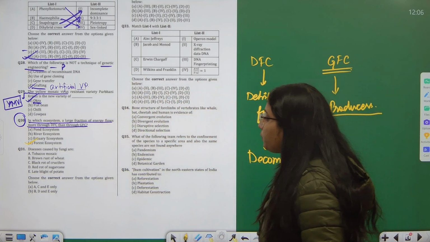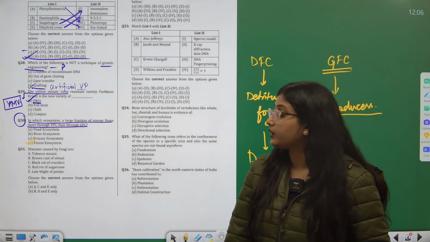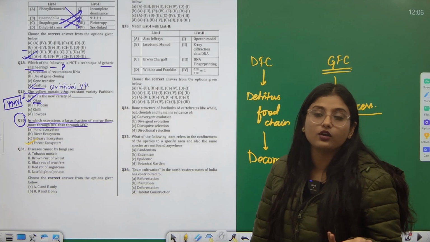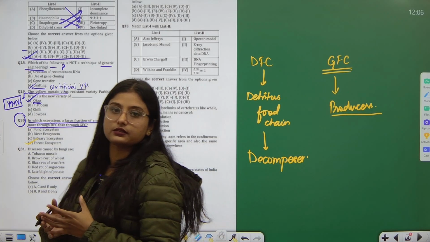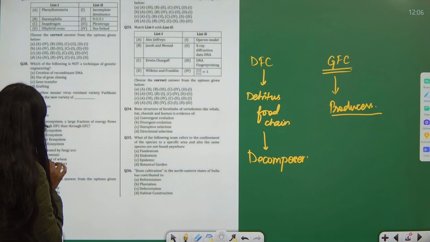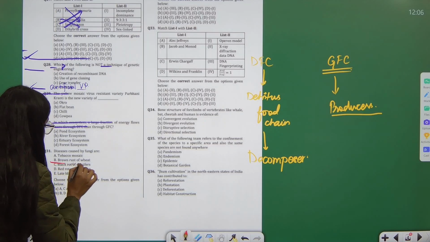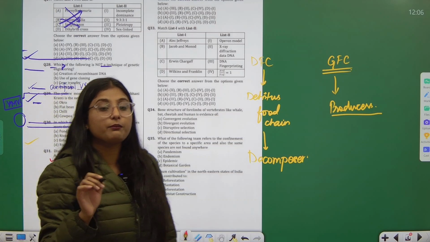Question number 31. The diseases caused by fungi are... sorry, I said discuss wrong. The diseases caused by fungus. You know, fungus has very specific diseases. When I see the options, I remember brown rust of wheat, because it is a disease I remember from my past knowledge.